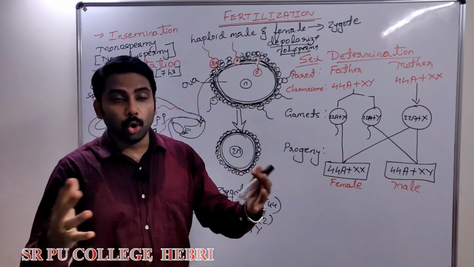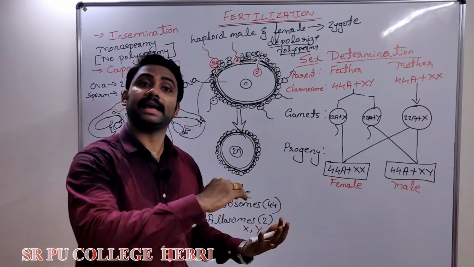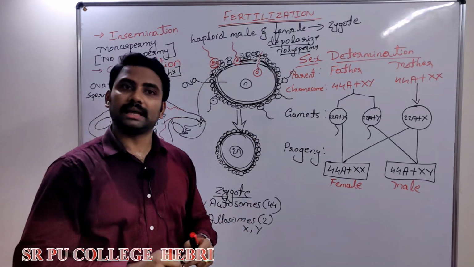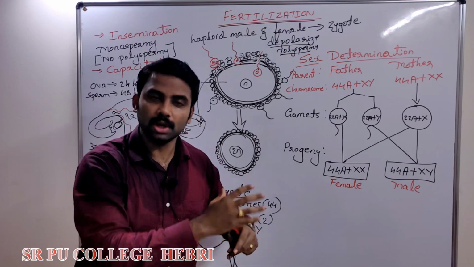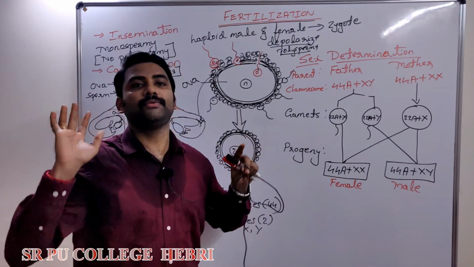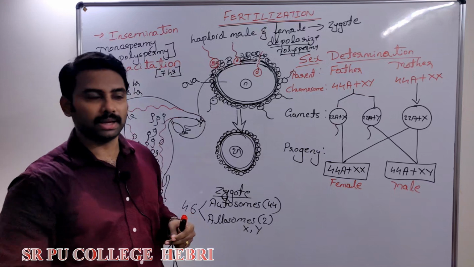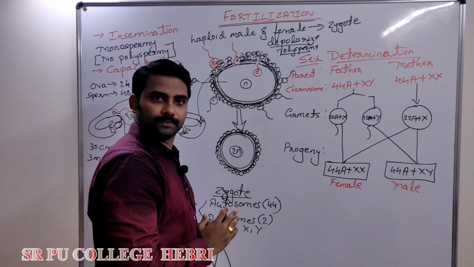After that, no food, no medicine can change the sex of the baby. Some people say that if you eat mango, a male baby will be born. Whether it is true, not mango, not any fruits can change the sex of the baby. It is already decided. Is that clear?